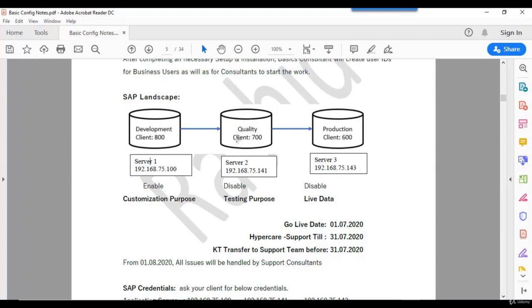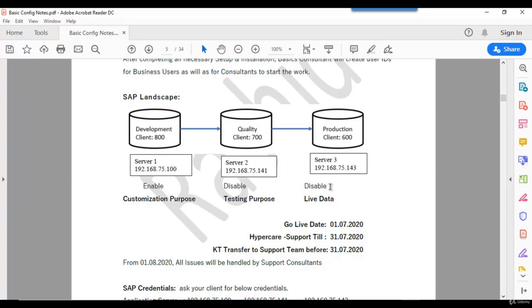If it is okay, as per the blueprint and their requirement, then we take the sign-off and close this one. So all this will be done from here. The consultant will do the customization and it will be moved to quality. So the basic question: can we do the customization directly in quality and production, rather than doing it here and moving it there?